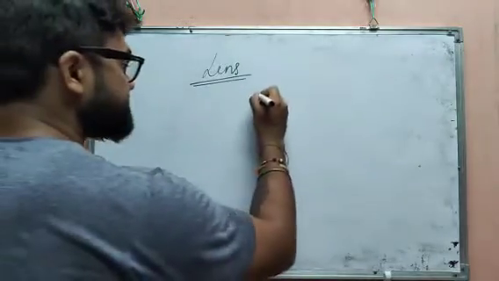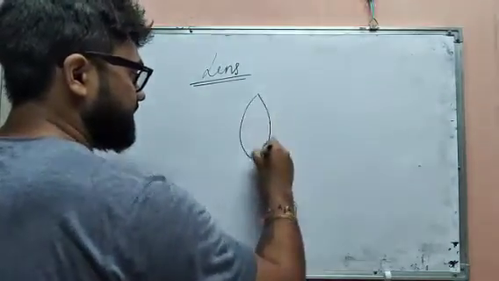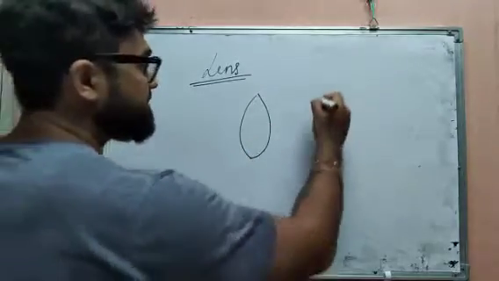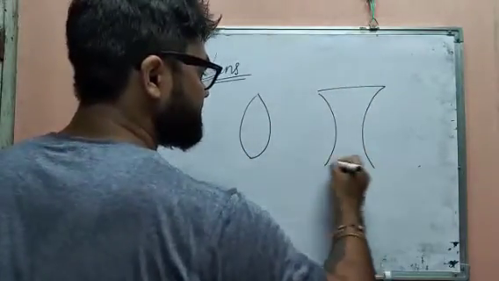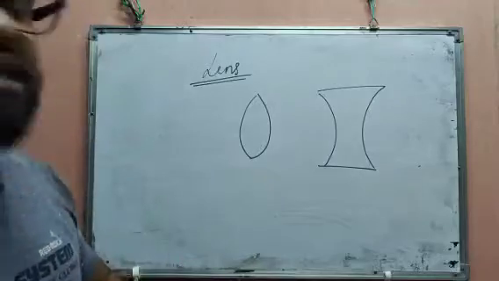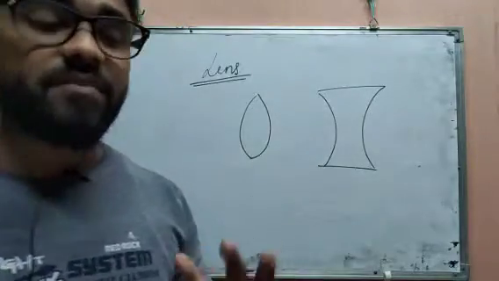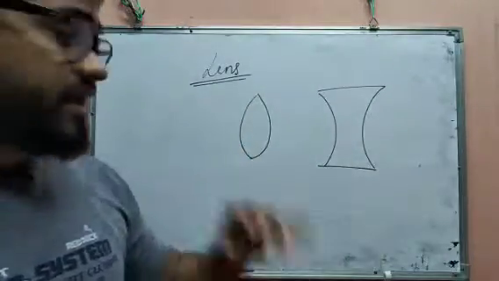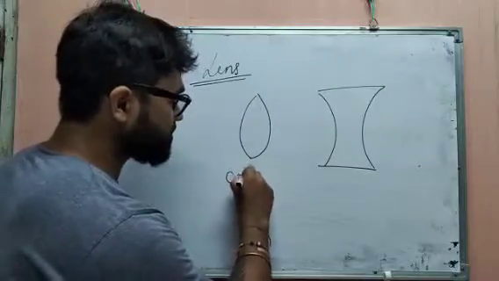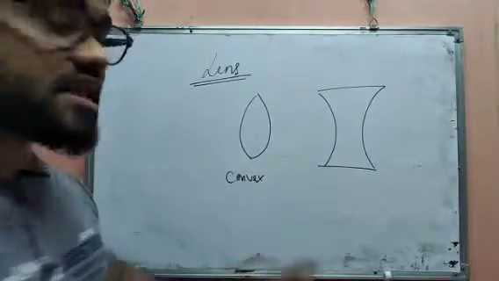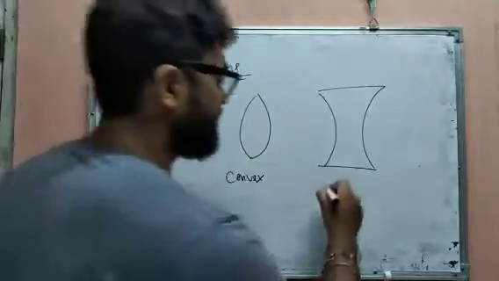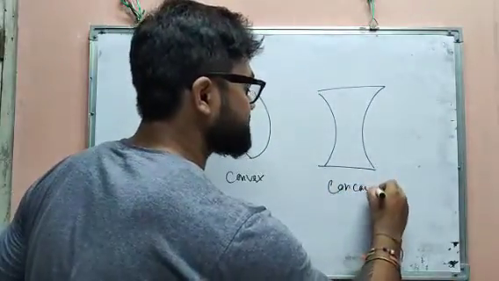That is, the lens surface will be like that. It is a curved surface, and this should be transparent, that means the ray of light can pass through this. Okay, this is called lens. And this type of lens is called convex lens, and this type of lens is called concave lens.